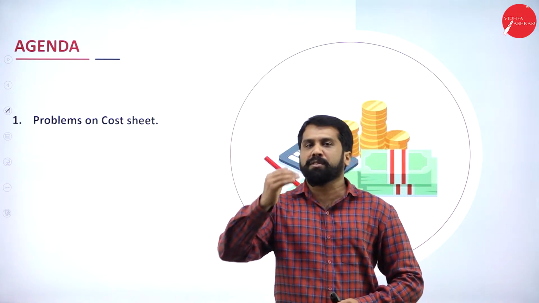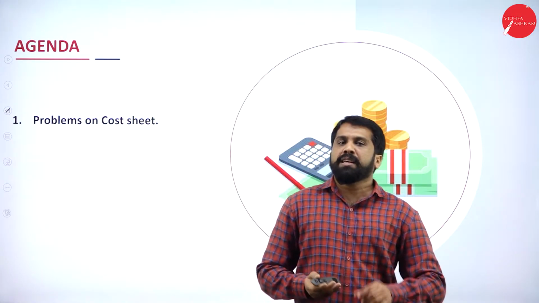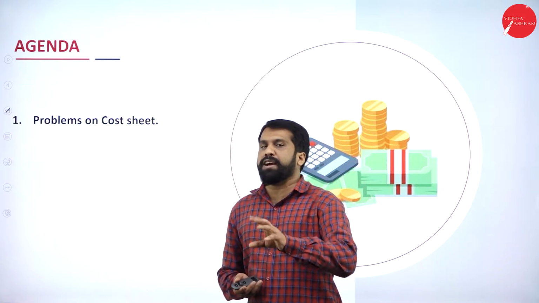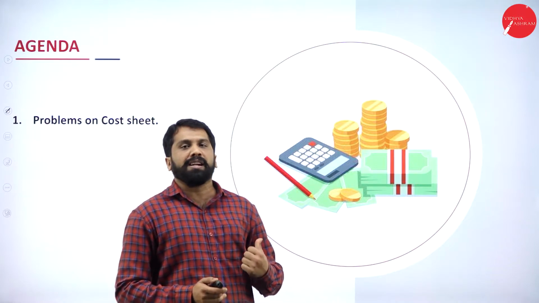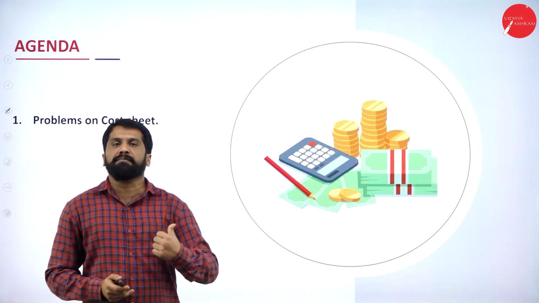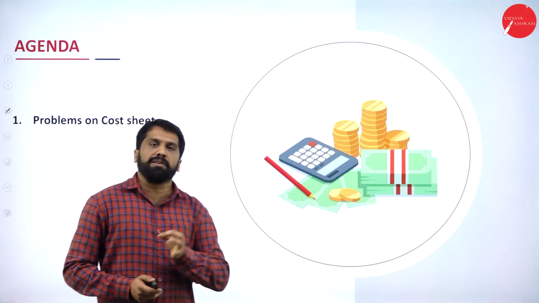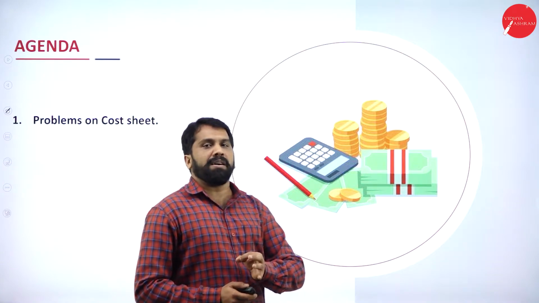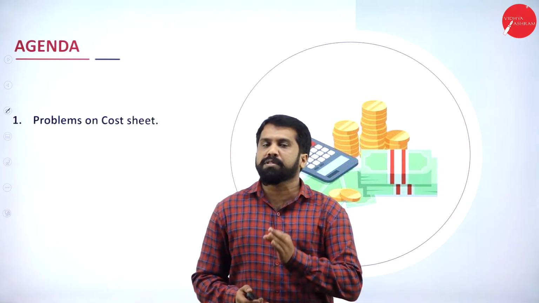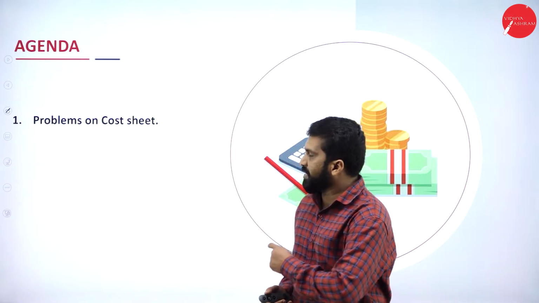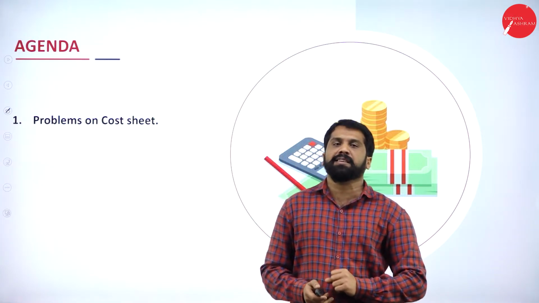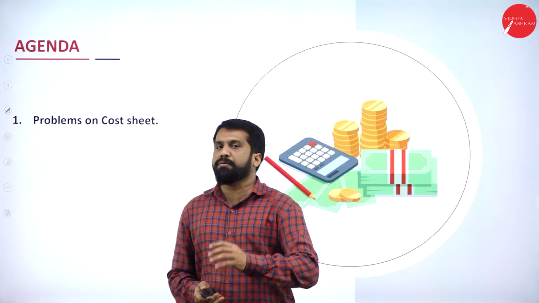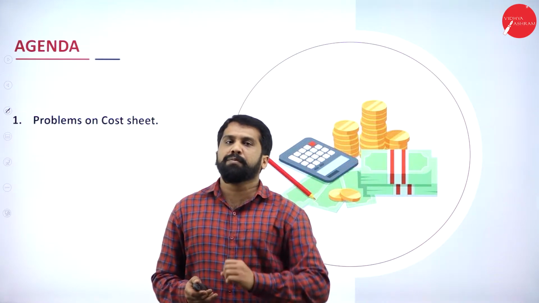If it is a formula and small calculation, I do 2 problems and give you 5 questions to solve, and everything is the same. But in cost sheet, the number of revisions is very important. Even though the concepts are the same, if I do 1 or 2 problems, you are not familiar with these things. If I do 4, 5, 8, 10 like that, then you will be familiar with each and every word.